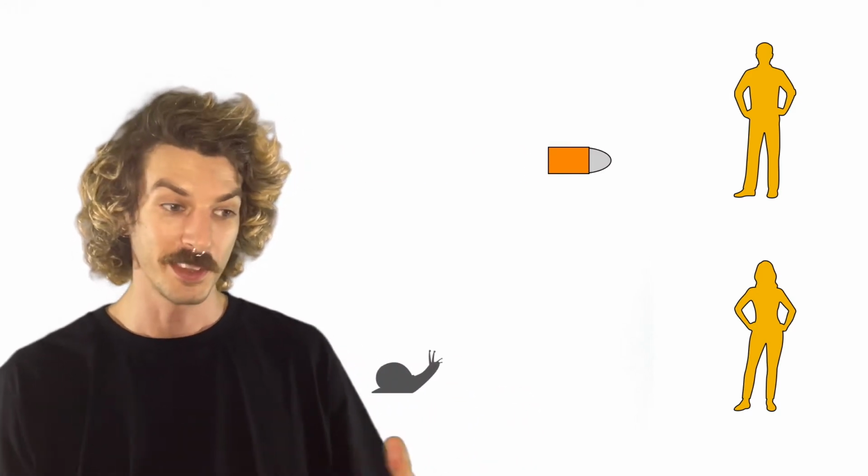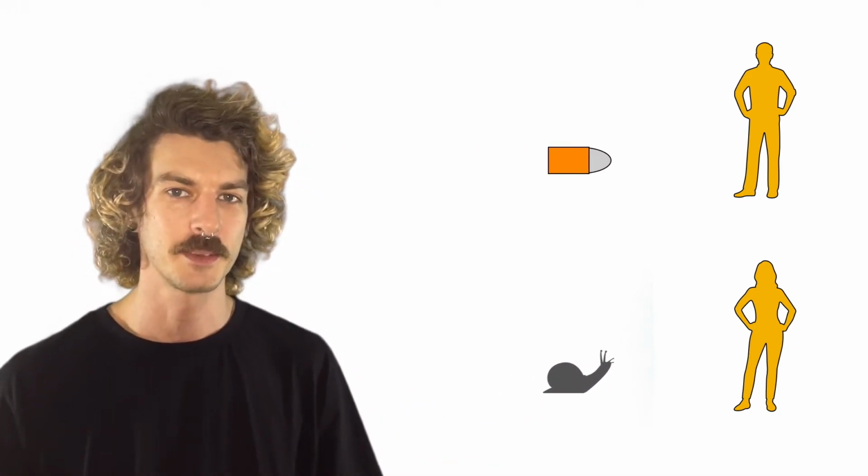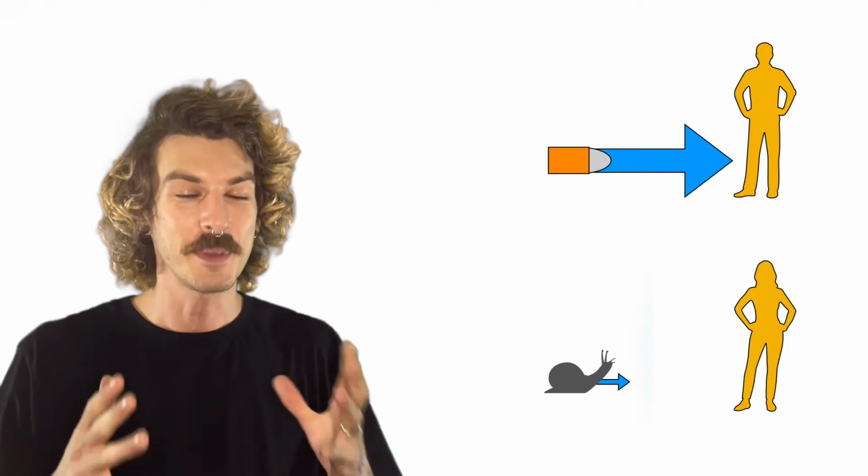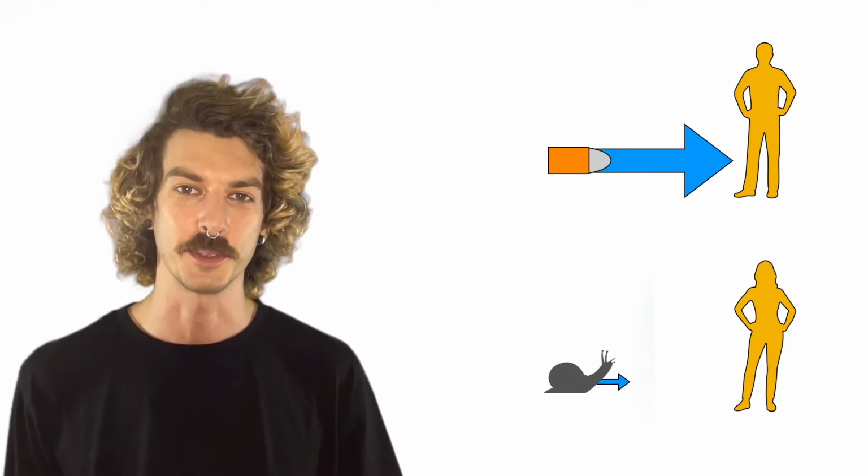Okay, well, what would you rather jump in front of, a snail or a bullet? This time they've both got about the same mass, but the bullet is moving a lot faster. I know I would rather try and stop a speeding snail. So that means the velocity must also influence the momentum. In fact, it turns out that momentum is just a product of these two things. Momentum equals mass times velocity.